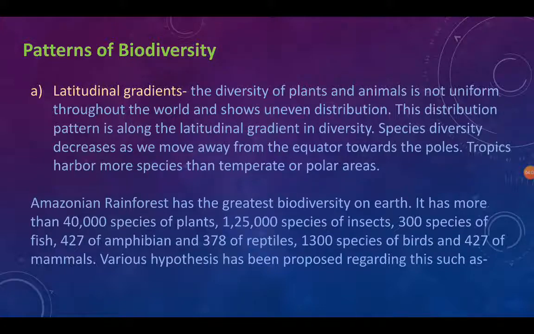Amazonian rainforest has the greatest biodiversity on earth. It has more than 40,000 species of plants, 1,25,000 species of insects, 300 species of fish, 427 of amphibians, 378 of reptiles, 1,300 species of birds, and 427 of mammals. Various hypotheses have been proposed regarding this, such as